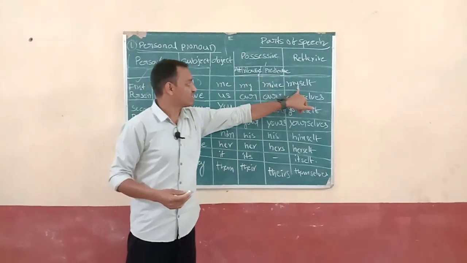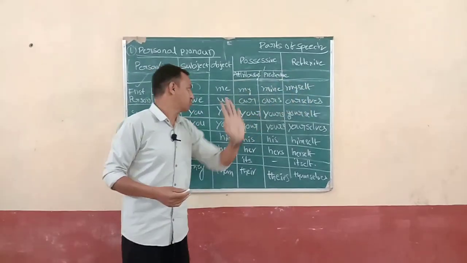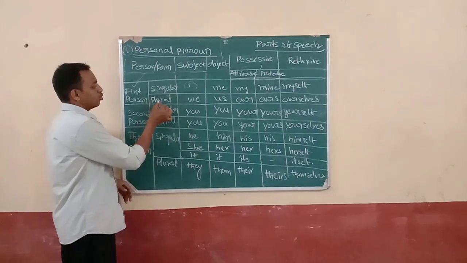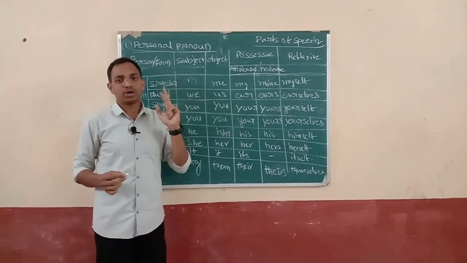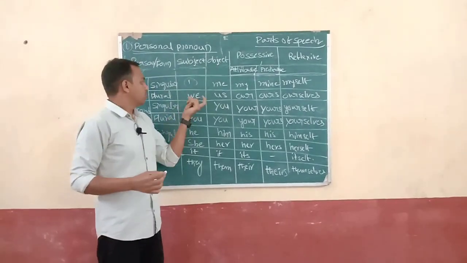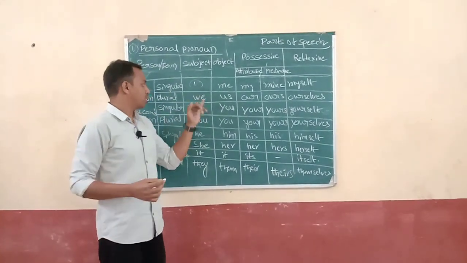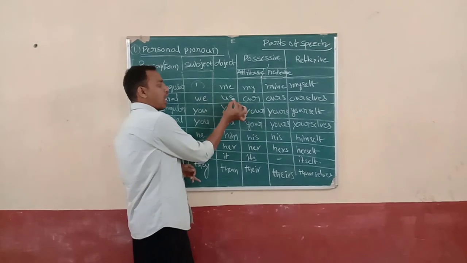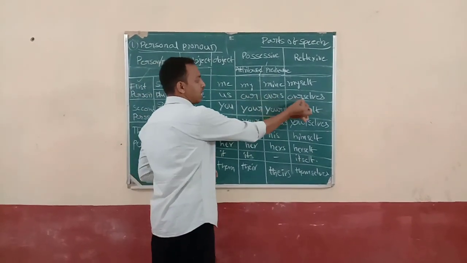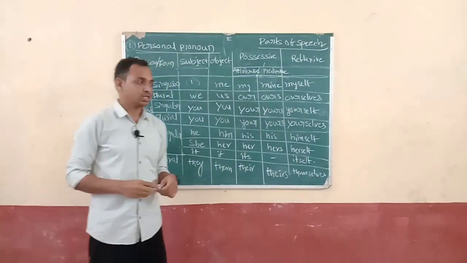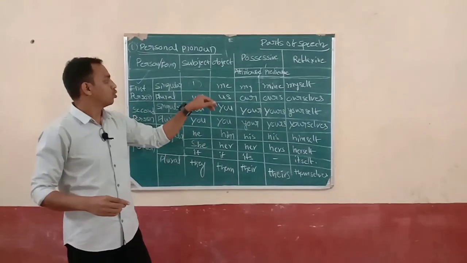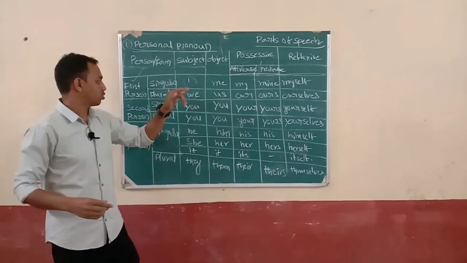Example is myself. And coming to plural forms, plural means more than one. Just before, I told that we includes me in that group: we, us, our, ours, ourselves. These are all words that come from plural forms.